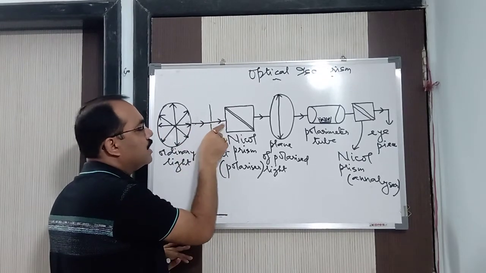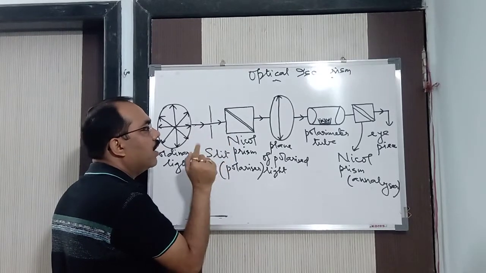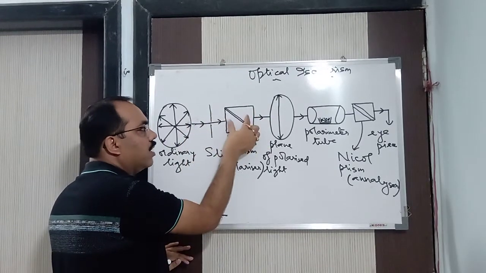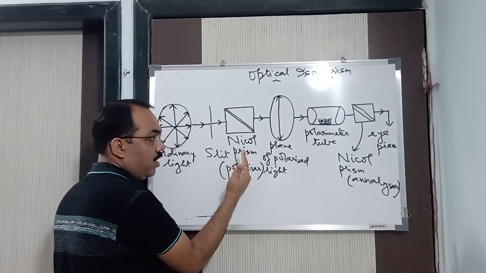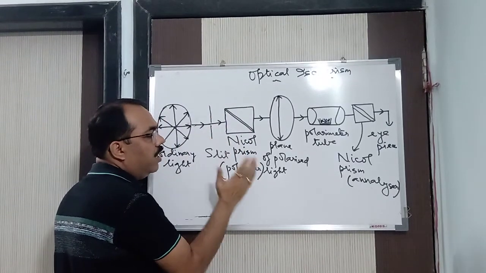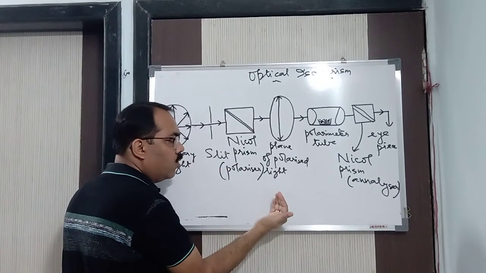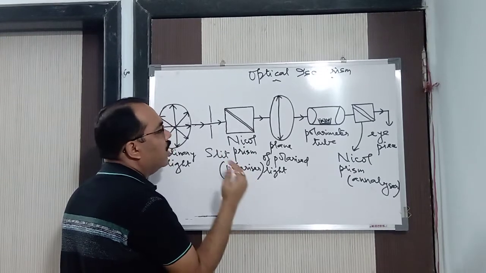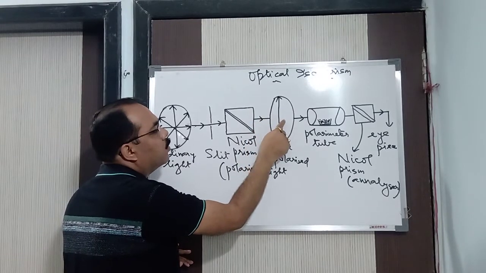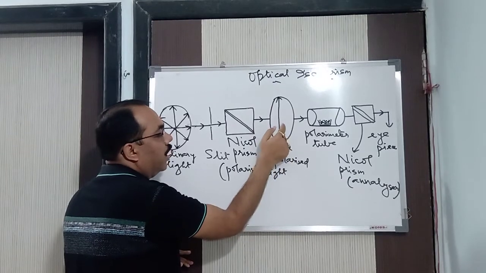So here the other planes of light, whose angle of incidence is more than the critical angle, suffer total internal reflection and hence are absorbed in this Nicol prism. Only one plane of light, not one ray, a plane of light, which consists of a number of rays, whose angle of incidence is less than the critical angle, instead of suffering total internal reflection, suffers refraction and is pushed out of this prism, and hence we get that light, which is known as plane of polarized light.